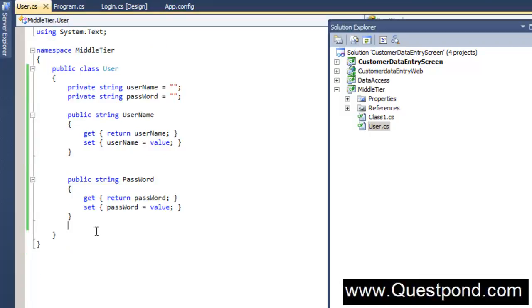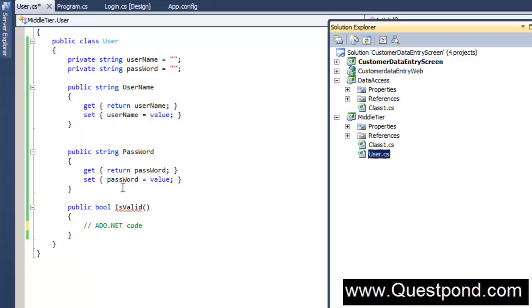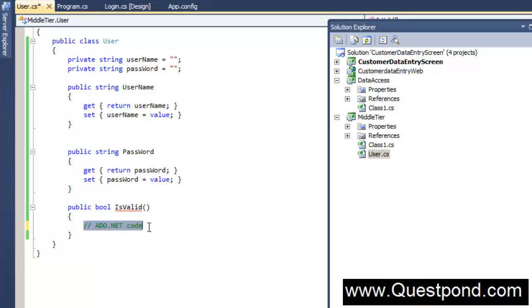Once the username and password are set in this class, the other thing we would like to do is check if this user is a valid user or not from the system. So when a person creates the object of this user, he sets the username and password. He will then invoke this isValid function to check if this user exists in the database or not. So in this isValid function, we need to write our ADO.NET code, which will check if this username and password, which are set in those private variables, exist in the system or not. Now, as we said, we are not going to write the ADO.NET code here, but the ADO.NET code will be written in the data access layer.